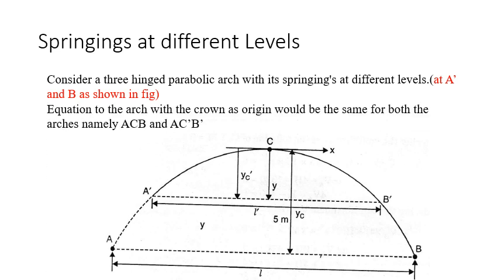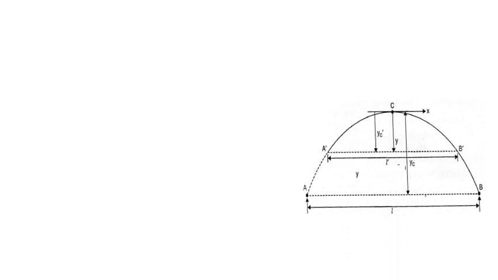Now we don't consider the left side or the right side as the origin. We consider the crown as the origin for both. We are considering two arches, A dash C B dash and A C B. So the equation of the parabola when you consider from the crown, the same diagram.